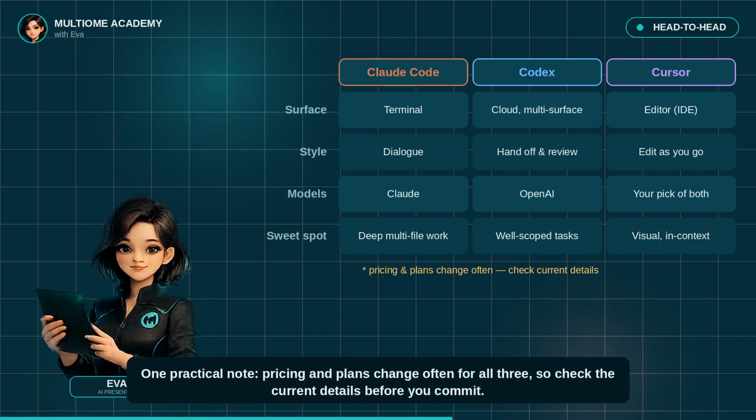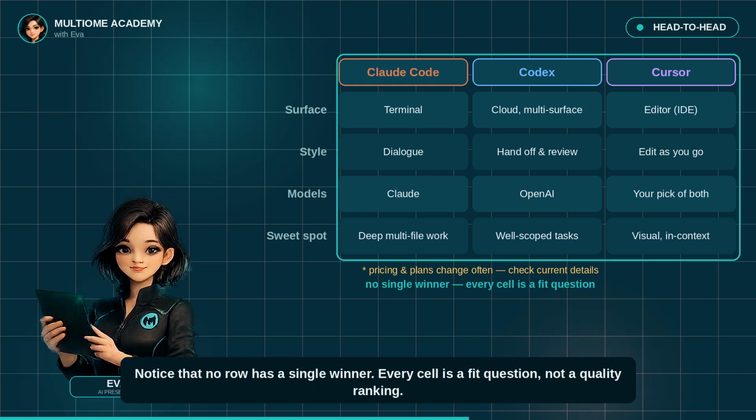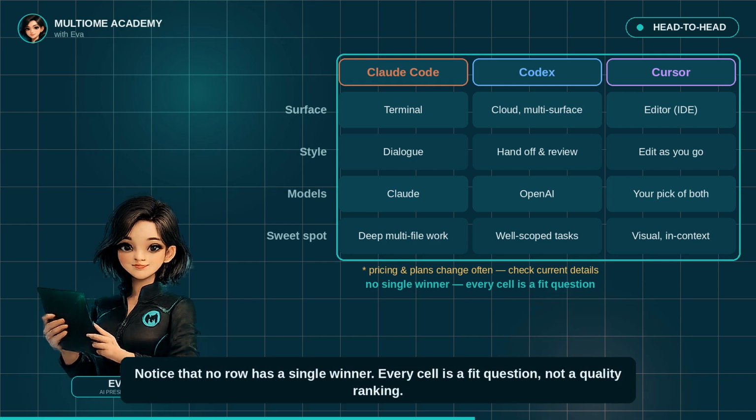One practical note: pricing and plans change often for all 3, so check the current details before you commit. Notice that no row has a single winner. Every cell is a fit question, not a quality ranking.